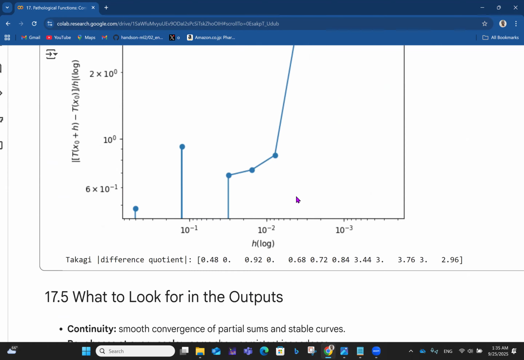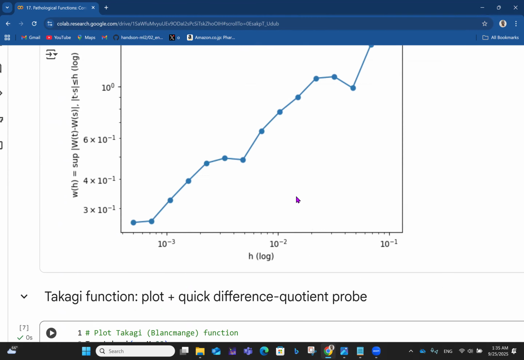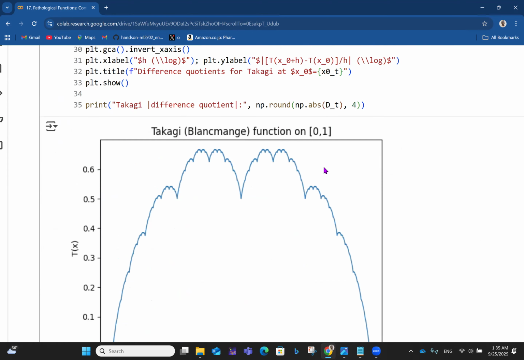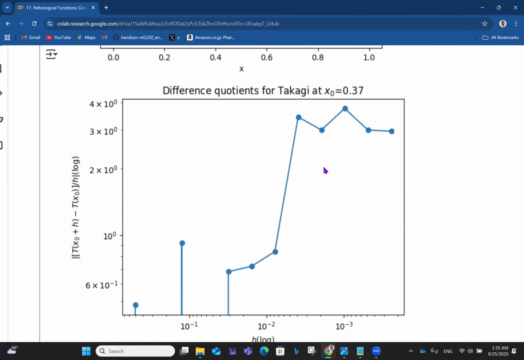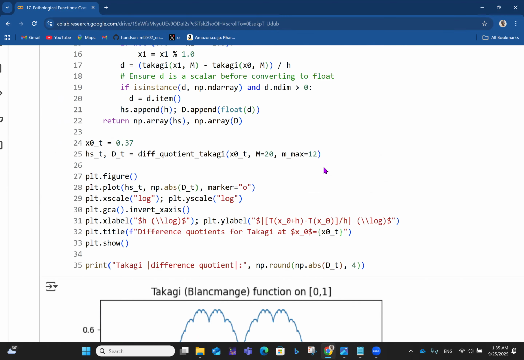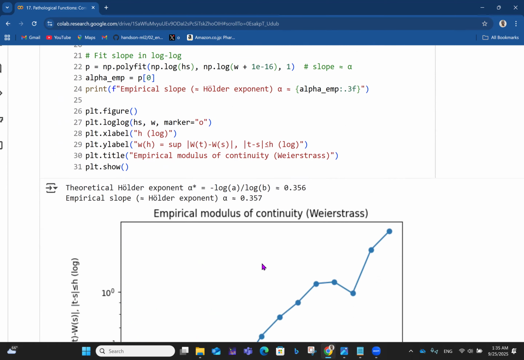Is it here? Yeah, we saw it previously, with my approximate 0.376. So that's minus log A over log B like this. It is expected to be close to minus log A over log B. So you can see the slope 0.357. It is close to minus log A over log B as expected.